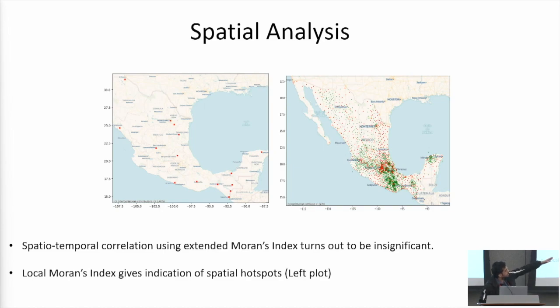The plot on the right shows the spatial distribution of the conflicts. The red shows the presence and the green shows the absence. Using the extended global Moran's index, we concluded that the spatial correlation is not significant. On the left plot, we can see the presence of clusters in the data, which has been identified using local Moran's index.